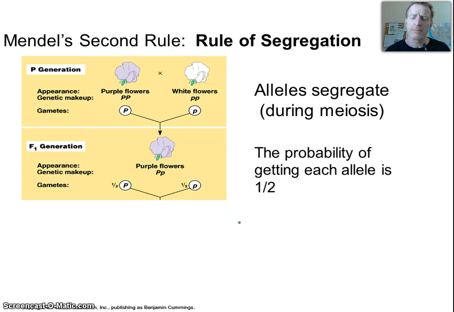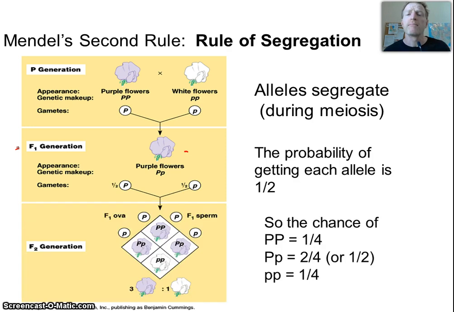So when I cross a dominant and a recessive, I always show the dominant in what we call the F1, which is the first generation of offspring. P stands for parents' generation. Okay? But then when I cross those, my dominant and recessive alleles segregate and recombine in what's called a Punnett square. So if I have a big P, little p, I can see that about 1 out of 4 is going to get the little p.